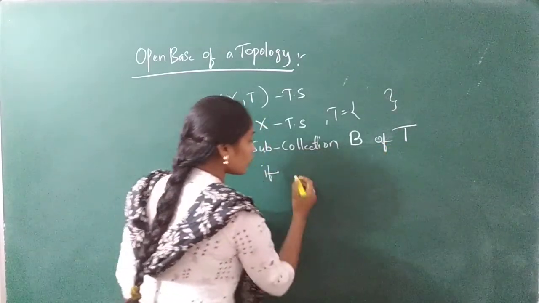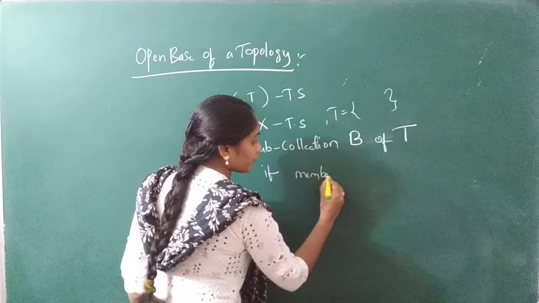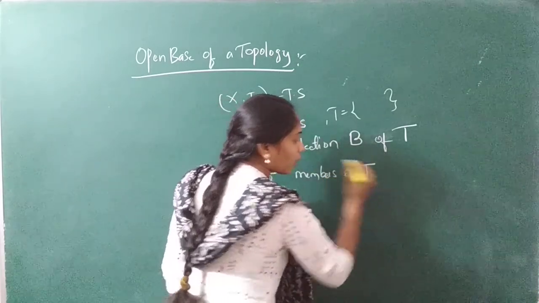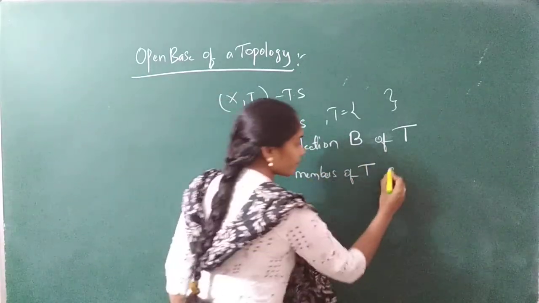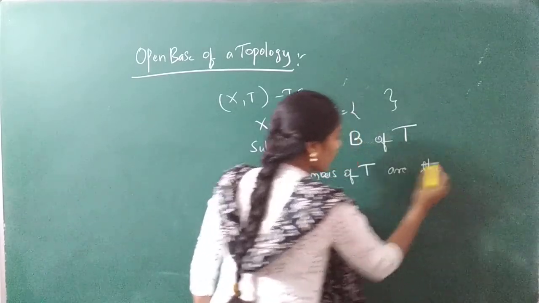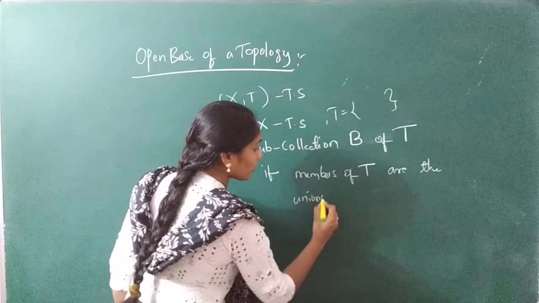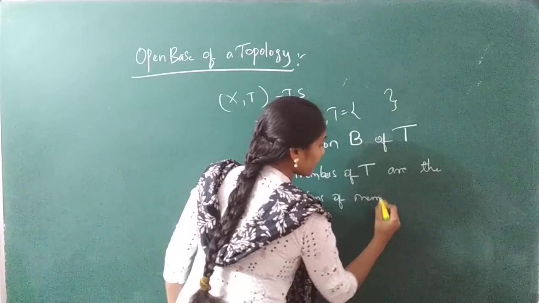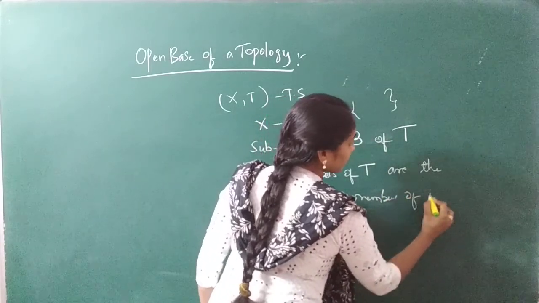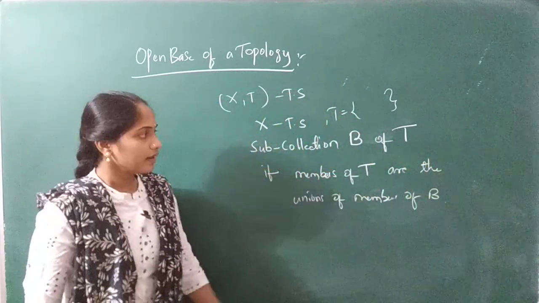the members of tau are the union of members of B. Got it? So easy.